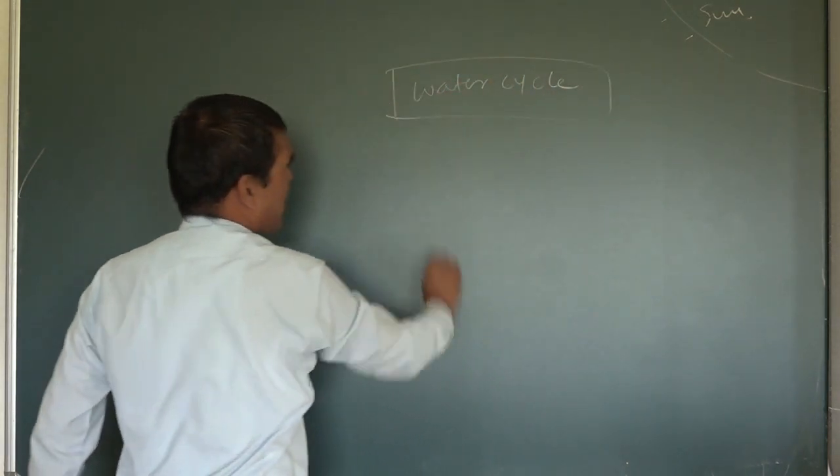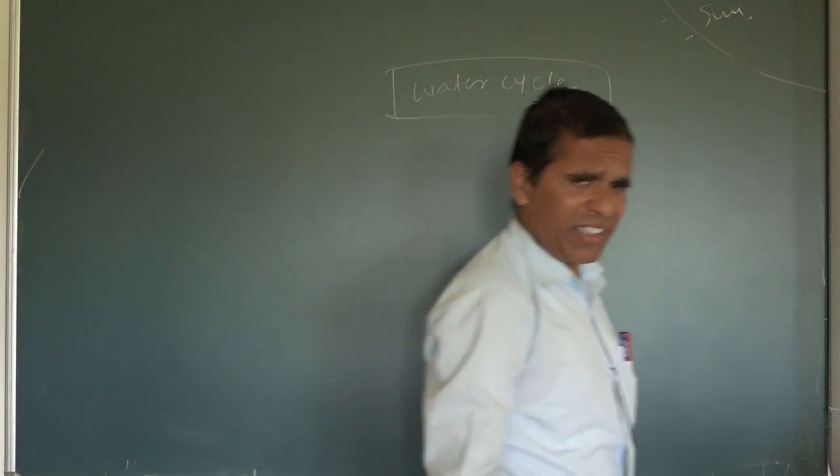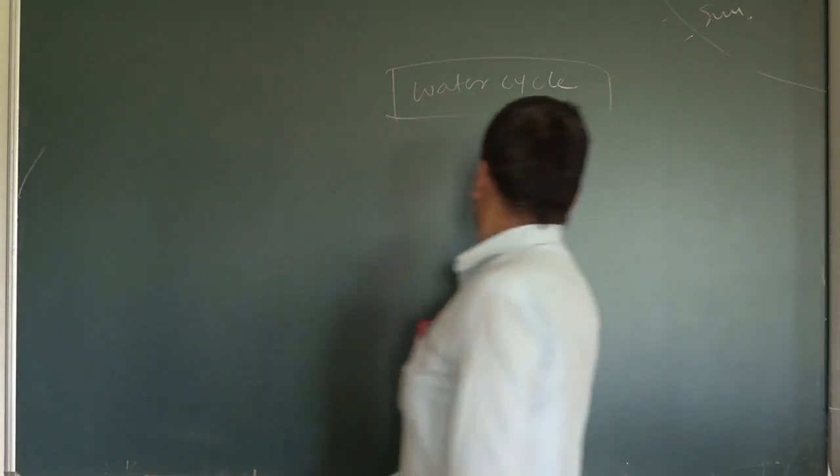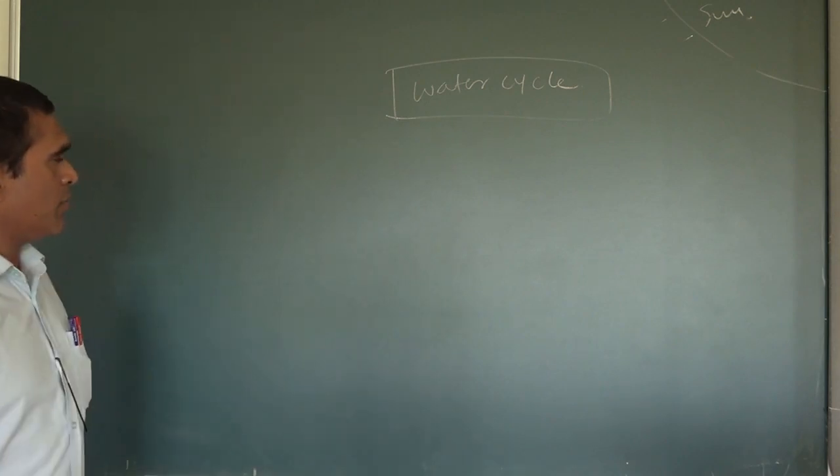Now you have already studied this, maybe last year, every year. Now see the water cycle.